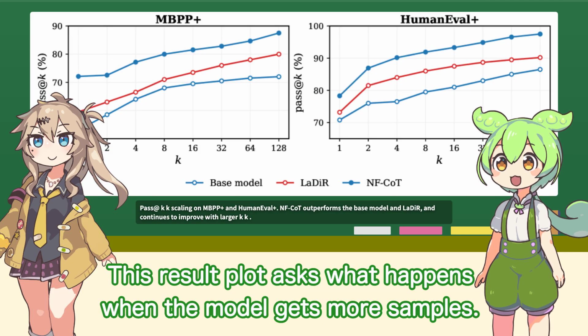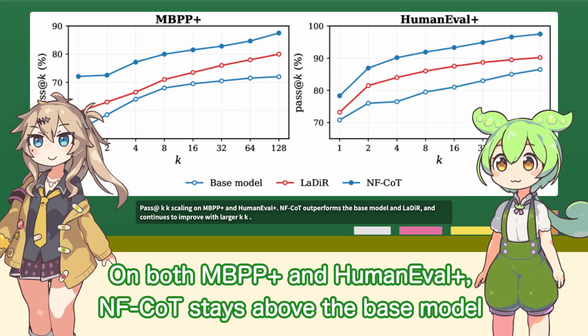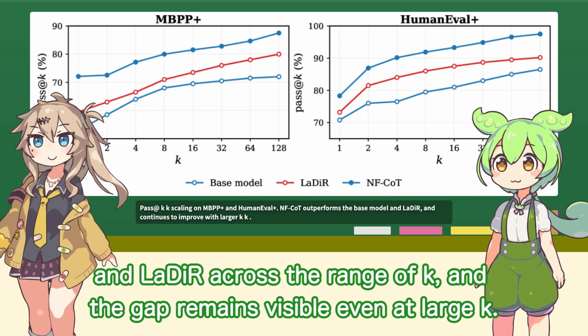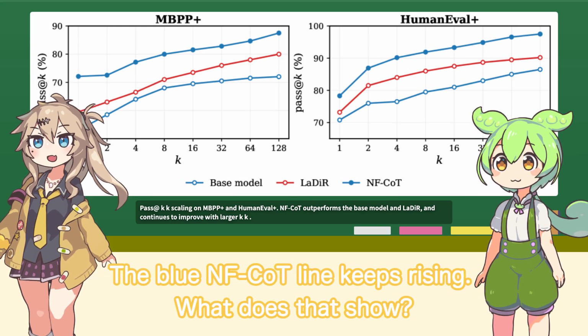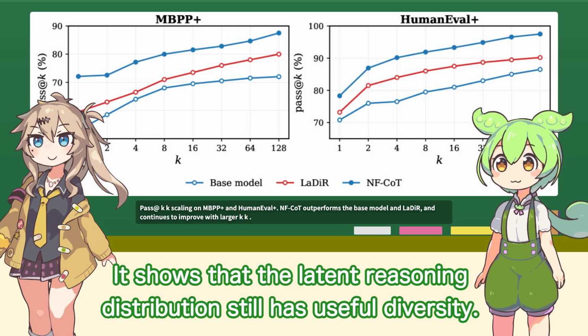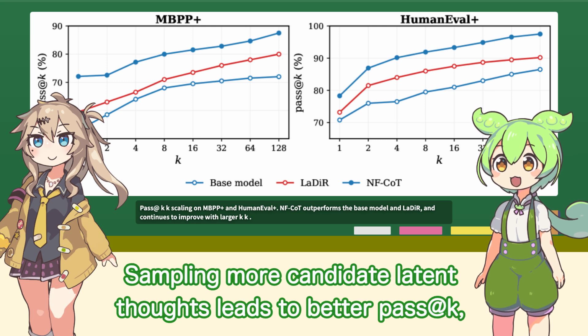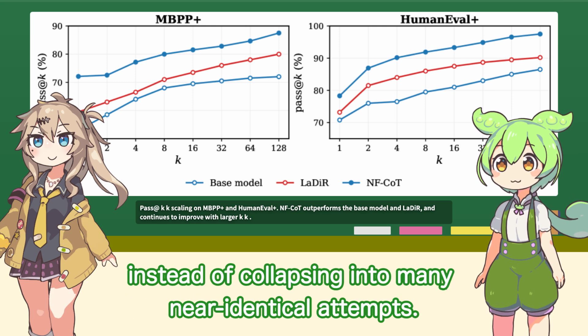This result plot asks what happens when the model gets more samples, on both MBPP and HumanEval. NF-CoT stays above the base model and LaDR across the range of K, and the gap remains visible even at large K. The blue NF-CoT line keeps rising. It shows that the latent reasoning distribution still has useful diversity. Sampling more candidate latent thoughts leads to better pass@K, instead of collapsing into many near-identical attempts.